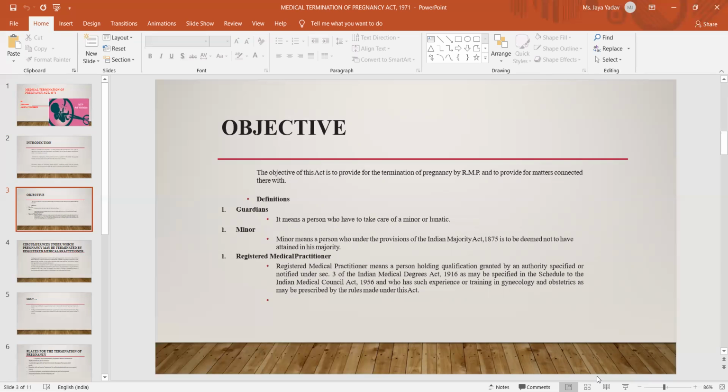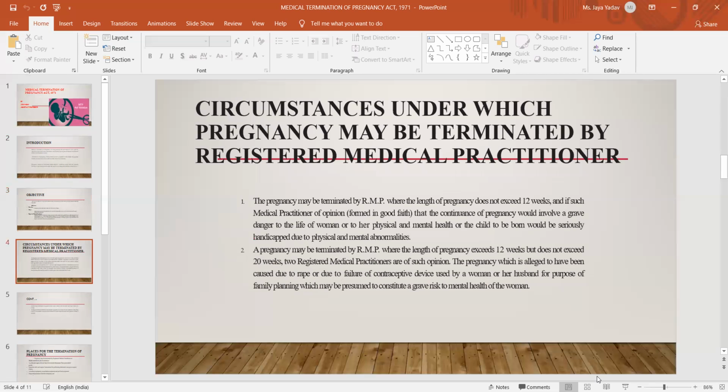A minor means a person who, under the provisions of the Indian Majority Act 1875, is deemed not to have attained his majority. An RMP is a practitioner holding a qualification granted by an authority specified or notified under Section 3 of the Indian Medical Degrees Act, as may be specified in the Schedule to the Indian Medical Council Act 1956, and who has such experience or training in gynecology and obstetrics as may be prescribed by the rules made under this act.